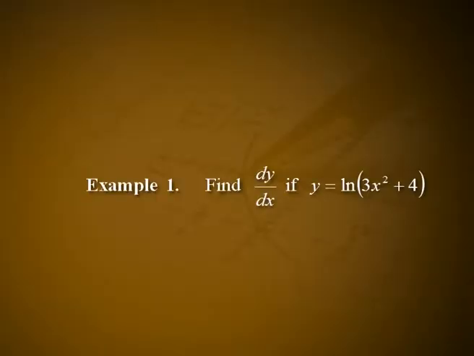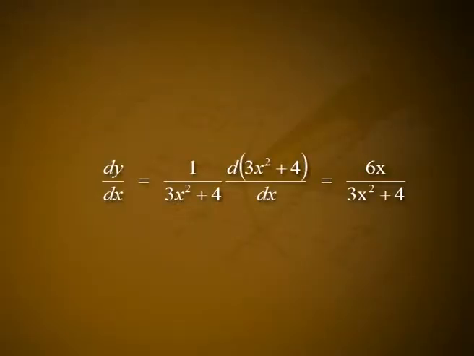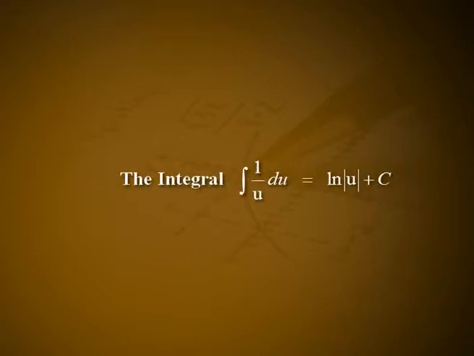Example 1. Find dy by dx if y is equal to log of 3x square plus 4. Solution. dy by dx is equal to 1 divided by 3x square plus 4 into d by dx of 3x square plus 4, which is equal to 6x divided by 3x square plus 4. The integral of 1 by u du is equal to log mod u plus c.